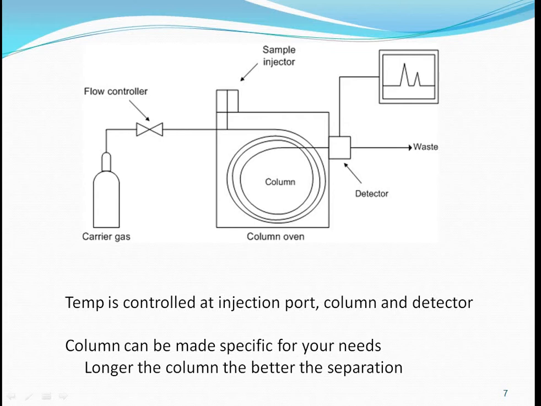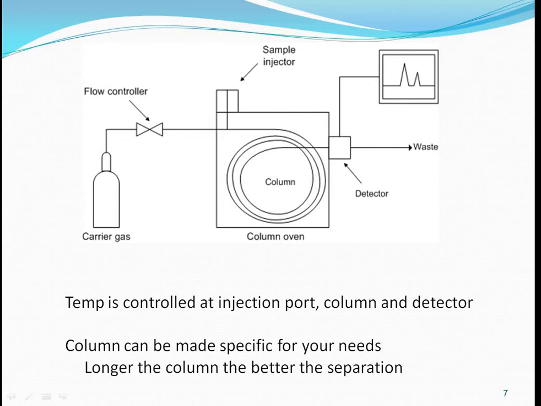This is a simple diagram of the apparatus, the gas liquid chromatograph. In this, the sample injector injects the sample from this position, and after that we use carrier gas, a flow controller, and a column also.